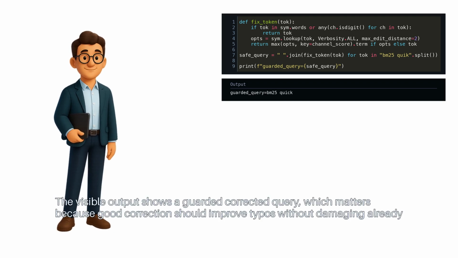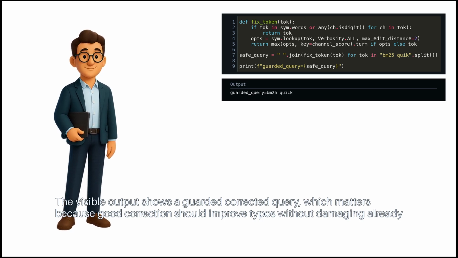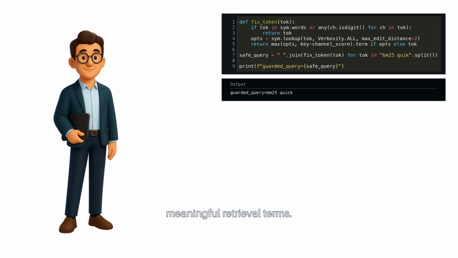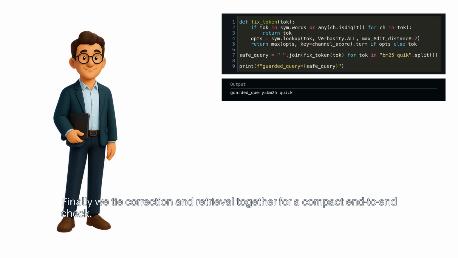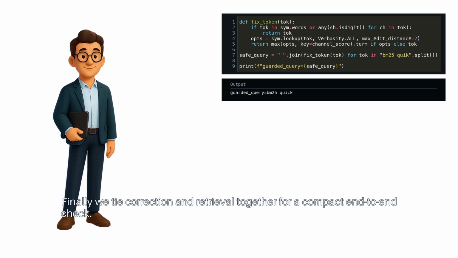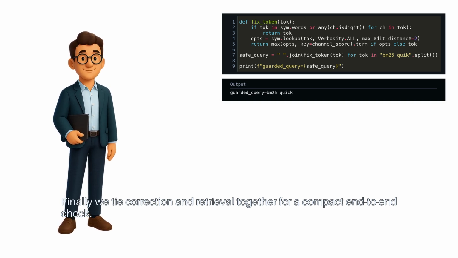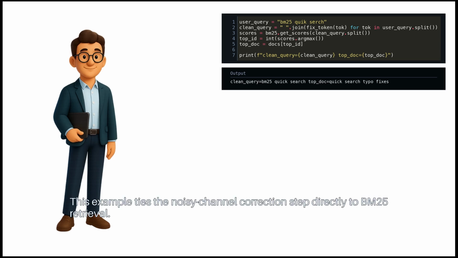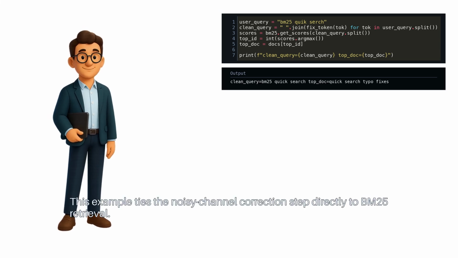The visible output shows a guarded corrected query, which matters because good correction should improve typos without damaging already meaningful retrieval terms. Finally, we tie correction and retrieval together for a compact end-to-end check. This example ties the noisy channel correction step directly to BM25 retrieval.